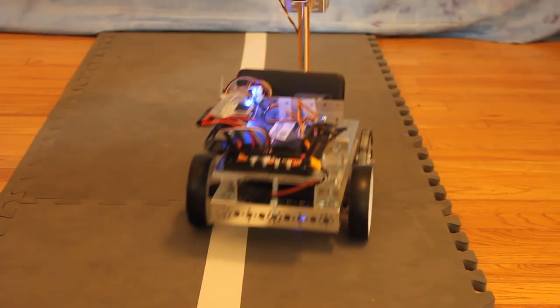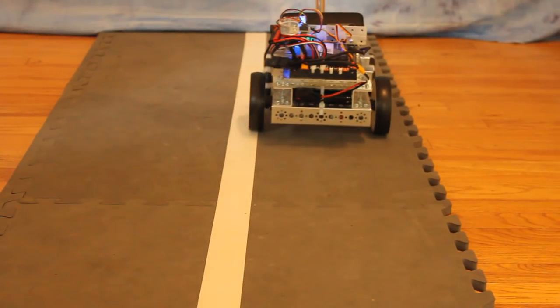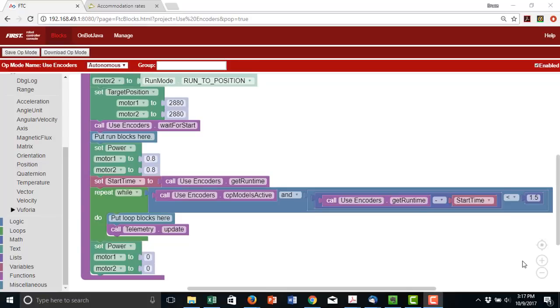Here we see the robot moving forward 2 revolutions of the motor axles. If we want the robot to execute a sequence of steps using motor encoders, the robot needs to wait until the target motor positions have been reached before moving to the next step. We can use a loop that monitors the busy value of each motor. This value will be true until the motor encoder has reached the target position, and then it will become false.